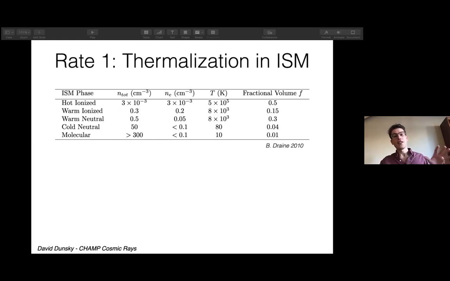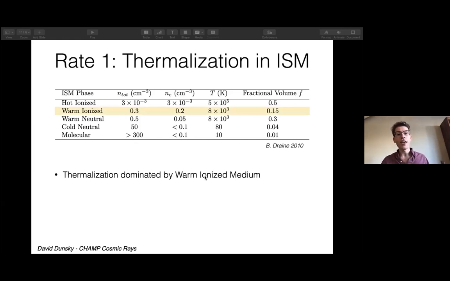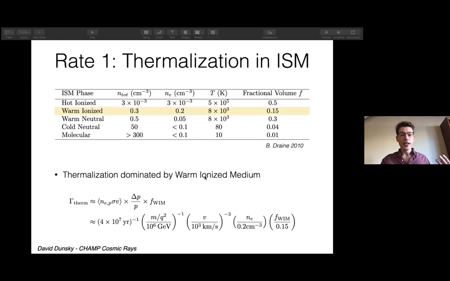So the first rate is the thermalization rate in the interstellar medium. Now, the interstellar medium is a plasma with various phases in rough pressure balance, meaning that the number density times the temperature is roughly constant among the different phases, but they differ in their number densities, temperatures, ionization fractions, and filling volumes.